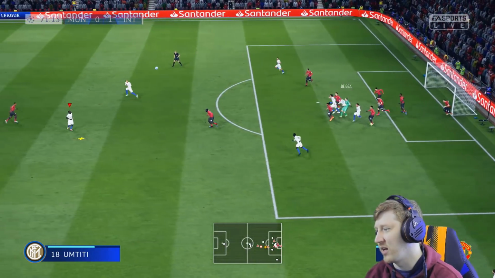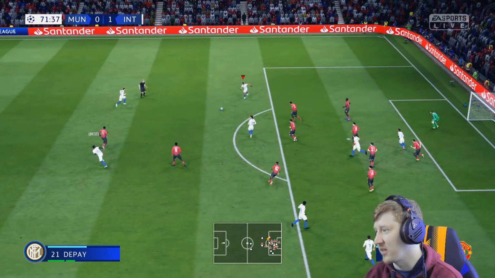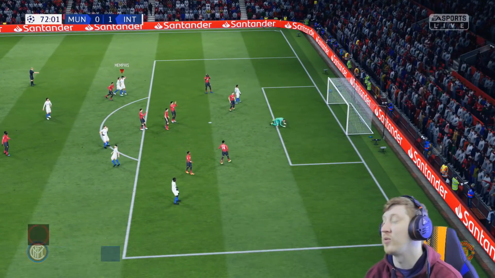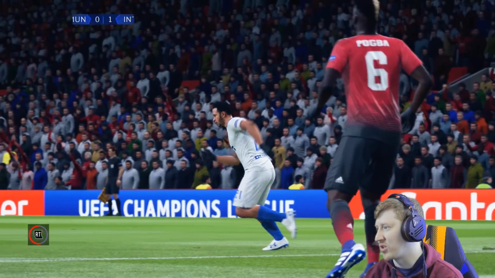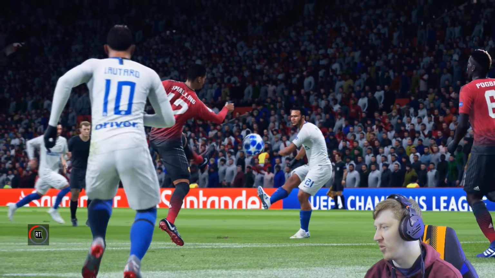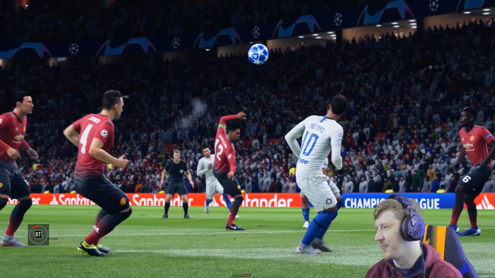De Gea will come and punch that. A drop to Samuel Umtiti. I see the space out there for Depay. We'll hit it early, and that was very nearly a stunning goal against the former team for the Dutchman, but unfortunately just bent wide of the post. A little bit too much on it.